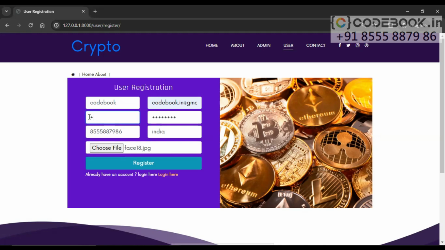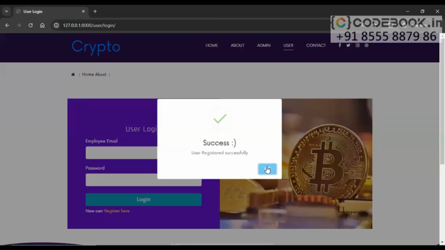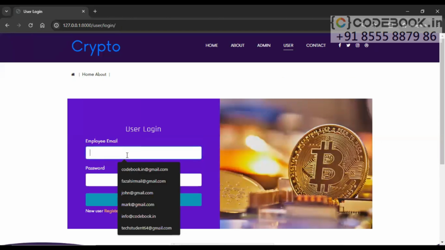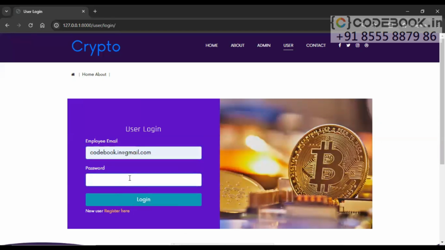Let me give a valid password with at least one special character, one uppercase letter and one number, and a total of 8 characters. And registration is successful. Now let's try to log in with the same credentials. What if I provide an invalid password?